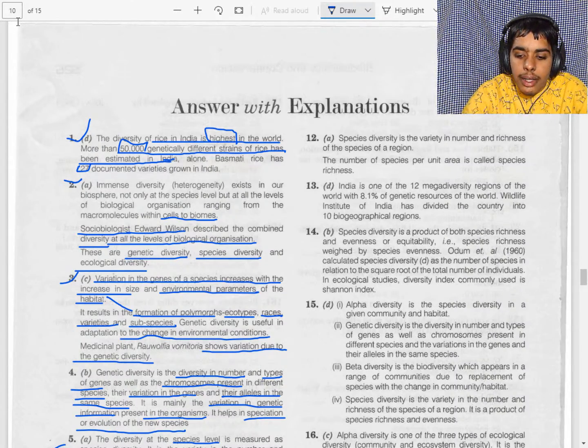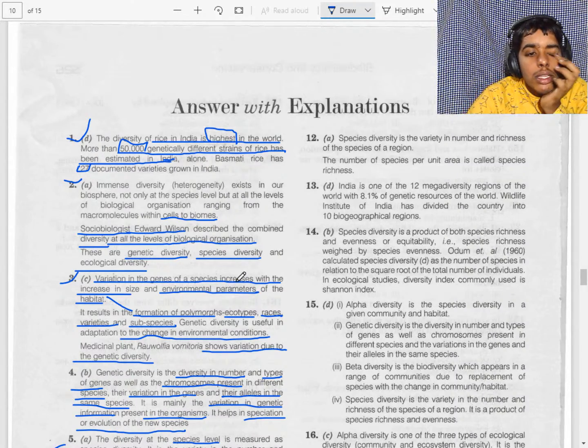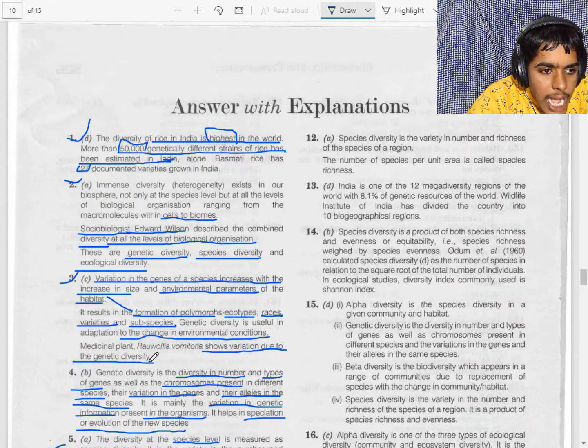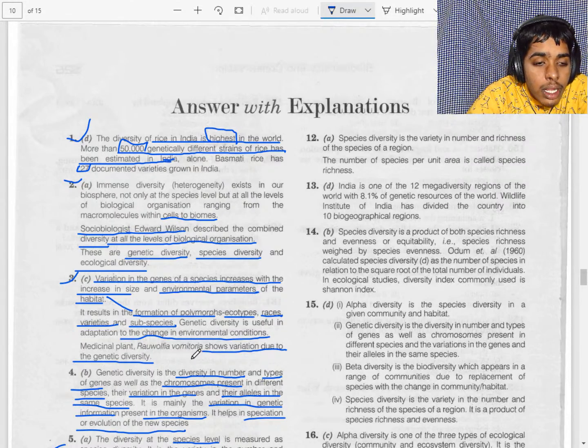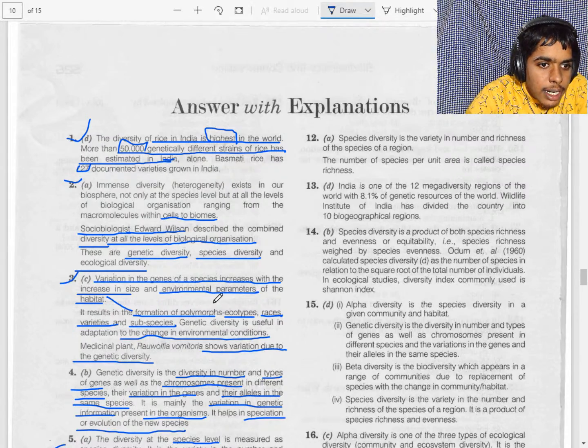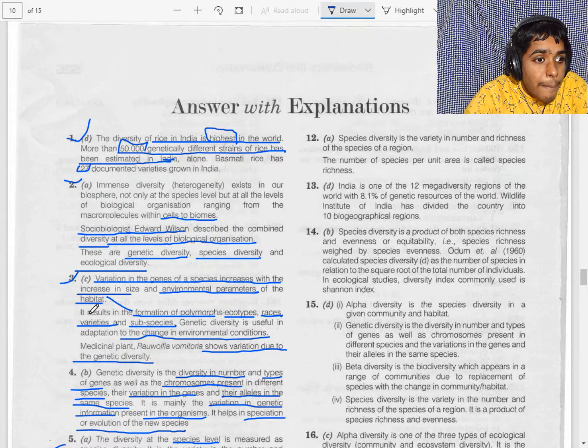Let's check. Yeah, our answer is correct. Alpha diversity is the species diversity in a given community. The solution says A, same as the question. The gamma diversity is present over all ranges of communities over a geographical area. Now we have successfully completed 10 questions. Now let's see the 11th question.